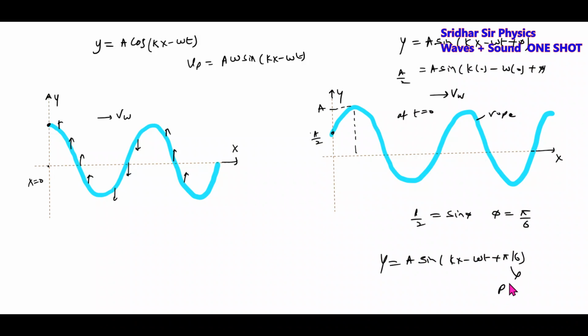This is called the phase of a wave. Just remember, it's a simple idea. You don't get any complicated things. Just a small idea is needed. What do you mean by phase? At t equals 0, at x equals 0, where is the particle? Is it at mean position moving up, mean position moving down, or at upper extreme, or in between moving down? So how is it? It is moving down. This is called the phase of a wave.